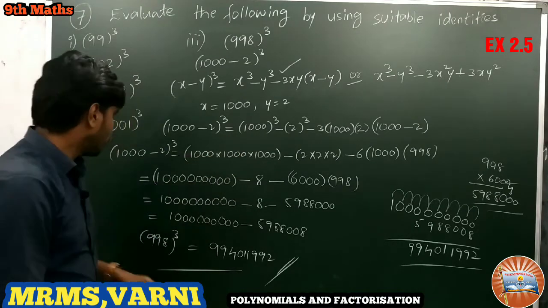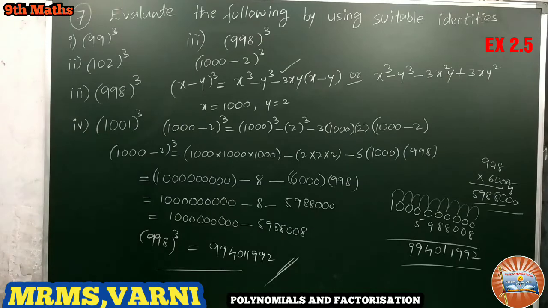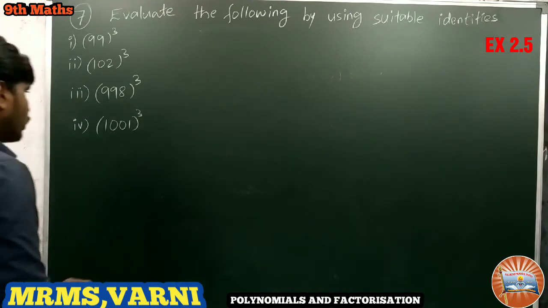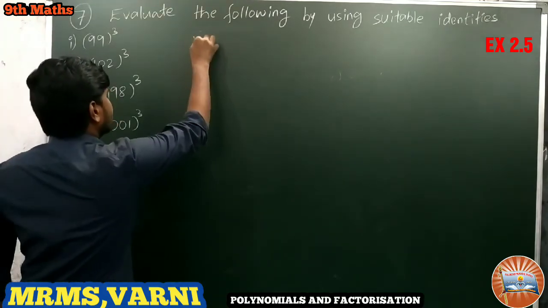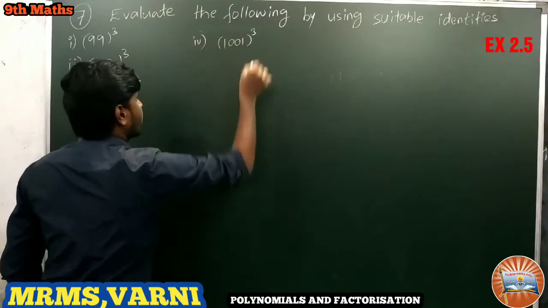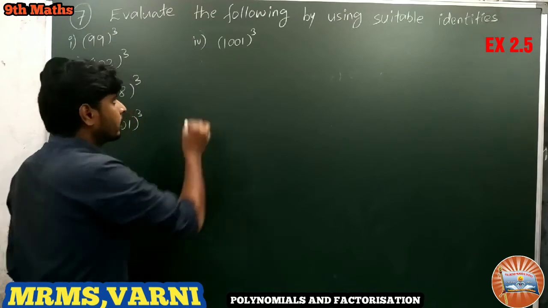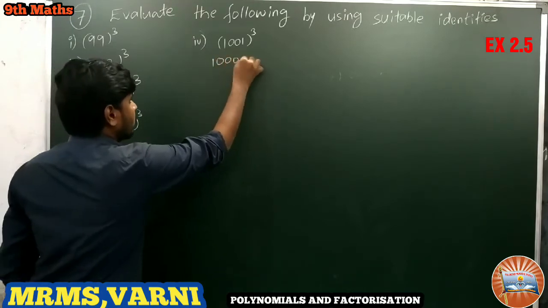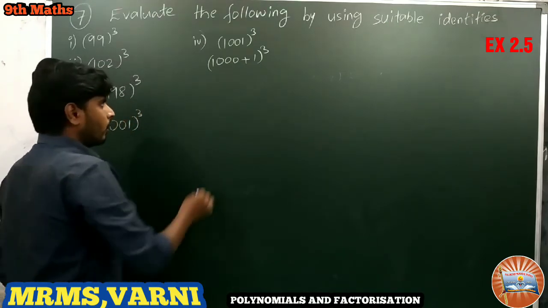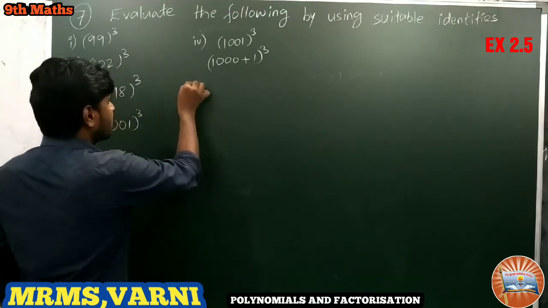Okay, next we go for problem number 4. 1001 whole cube. This we can write as 1000 plus 1 whole cube. And what is the identity we have to use here?